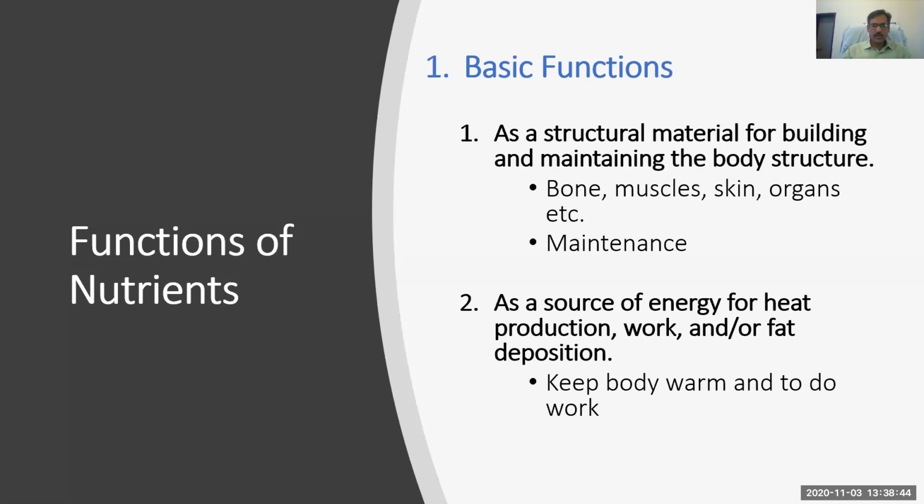Basic functions are of three types. The first one is that they are the structural component of the body. Like if we consider the example of building construction, we need bricks, we need metal for making these pillars.